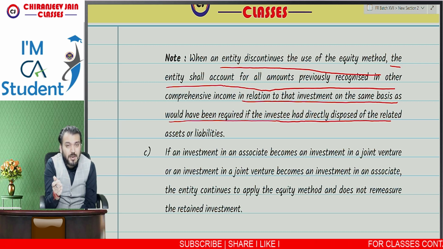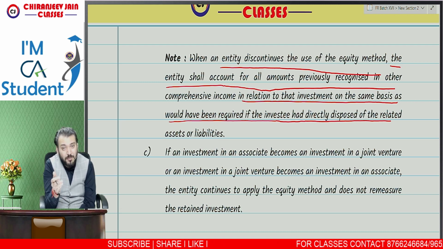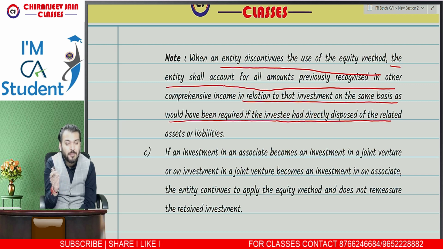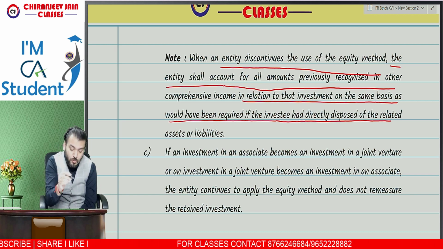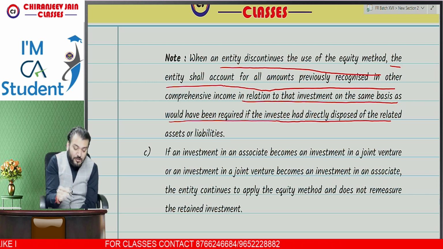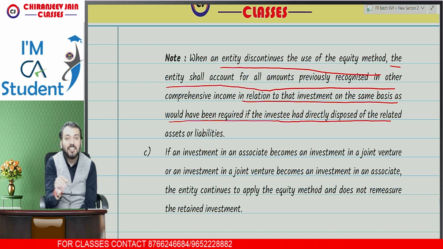Suppose we have an investment in an instrument and it has been measured under FVTOCI category. On disposal of investment in that instrument, all the FVOCI reserve, means all the accumulated gain or loss, will be reclassified to P&L as per Ind AS 109. So they said, in this case the accounting will be done on the same basis as would have been required if the investee had directly disposed of the related asset or liability.